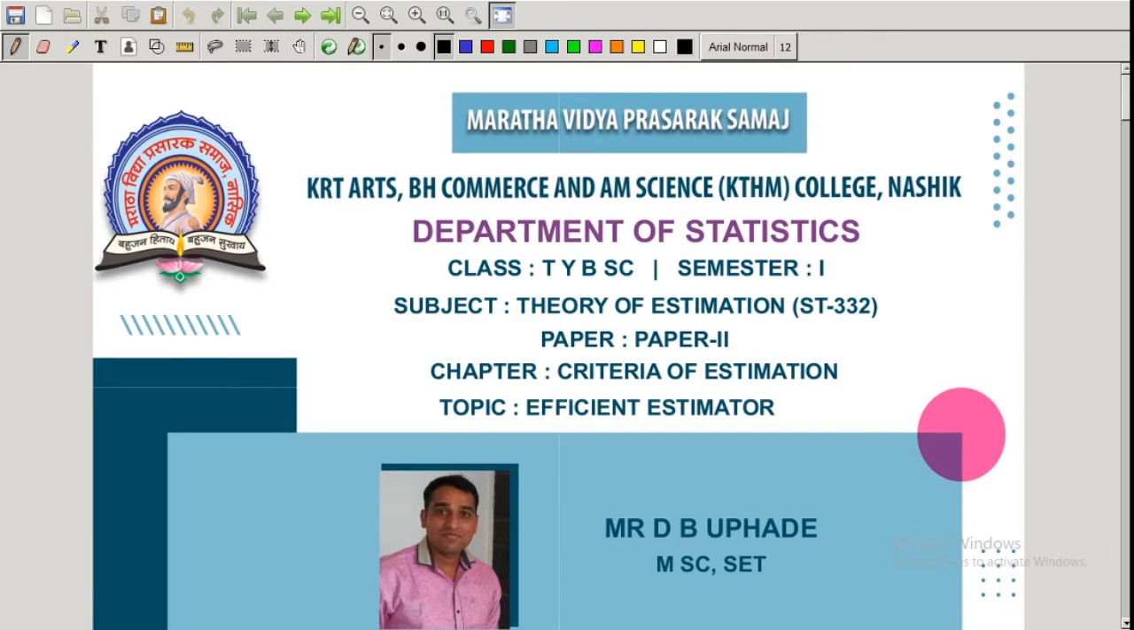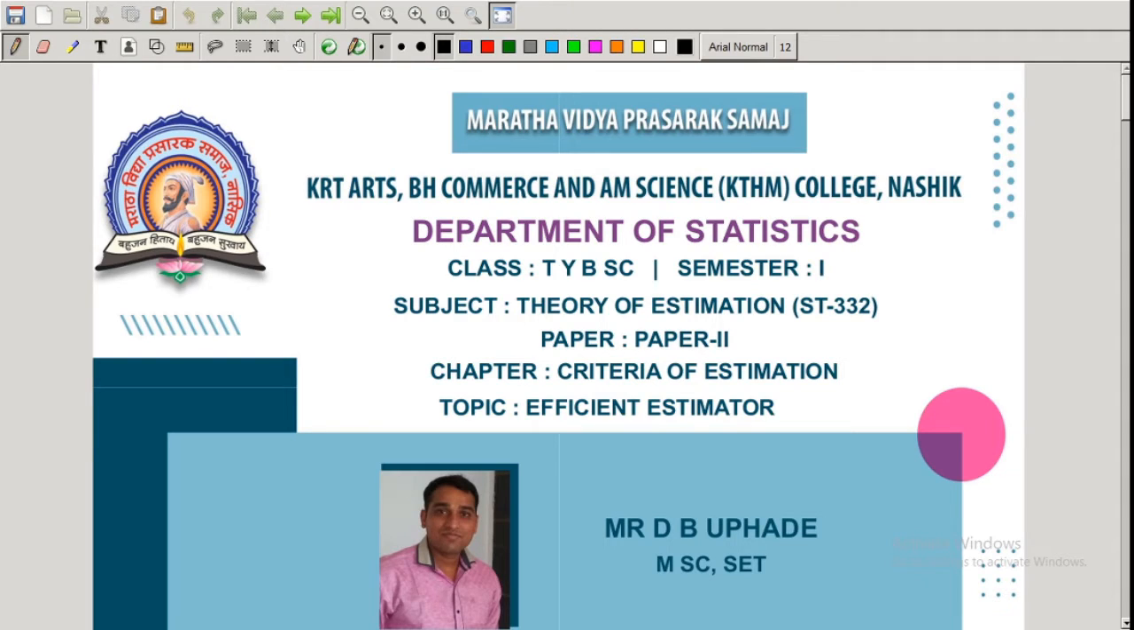In general, there are many unbiased estimators for the same parameter. We want to select the best estimator from these unbiased estimators. We select that unbiased estimator which is most concentrated around the parameter value. In this regard, we study the efficiency of the estimator.